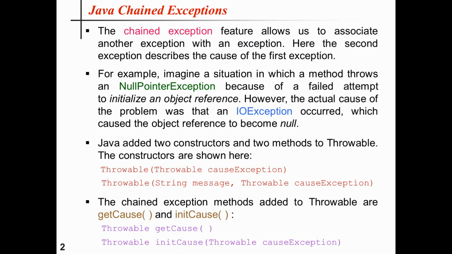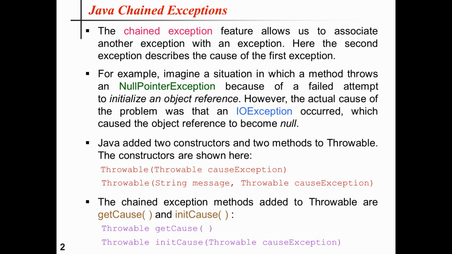The chained exception in Java is a useful concept that allows us to associate a particular exception with another exception. Here the second exception describes the cause of the first exception. For example, let us consider a scenario in which a method throws a null pointer exception because of a failed attempt to initialize an object reference.